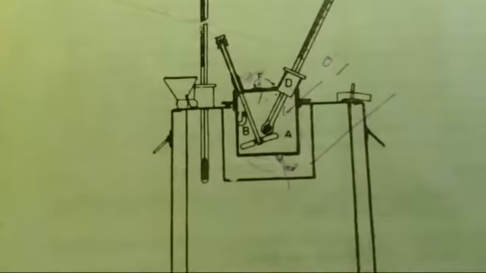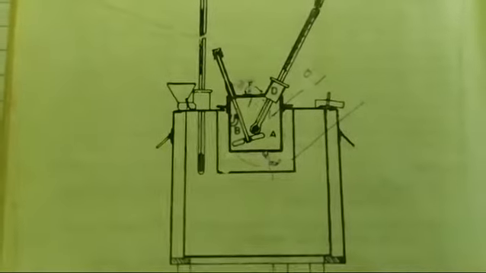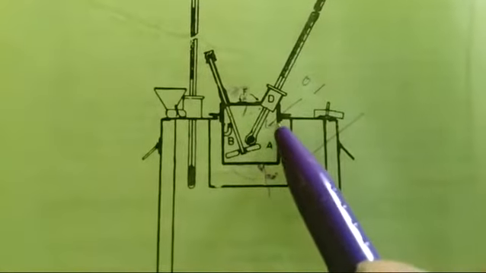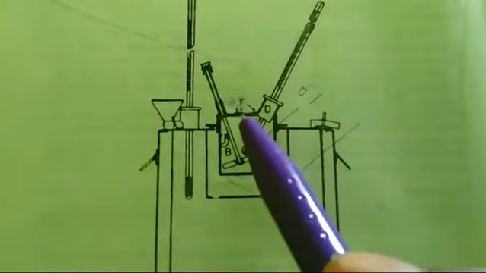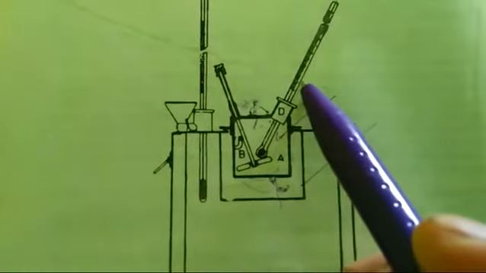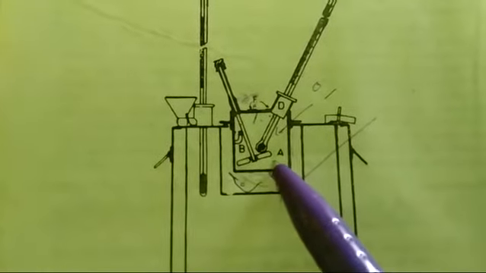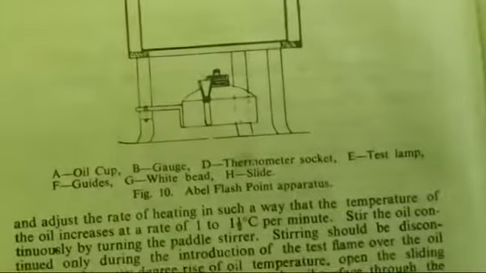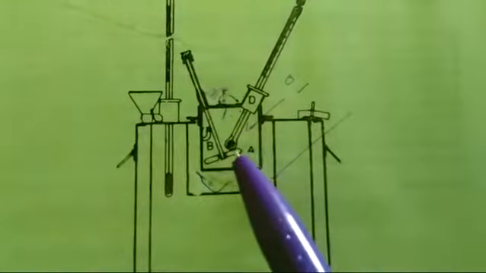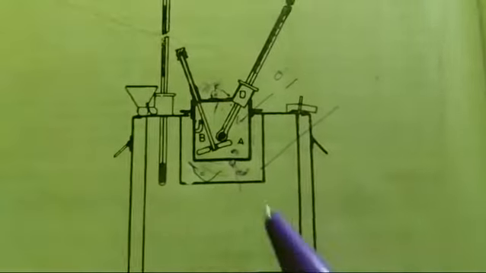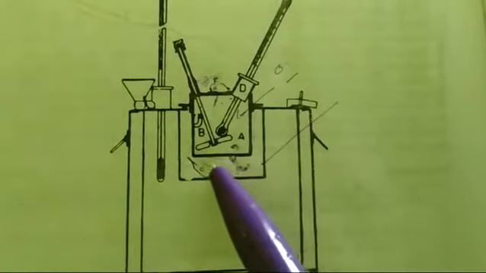Second, the Abel closed cup apparatus. It consists of this cup, to which we attach a stirrer, thermometer and water jacket. In this oil cup, we fill the lubricating oil or the sample substance whose flash point we want to determine.